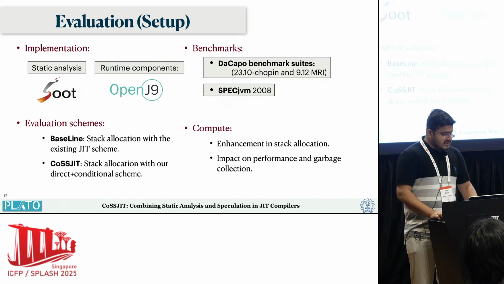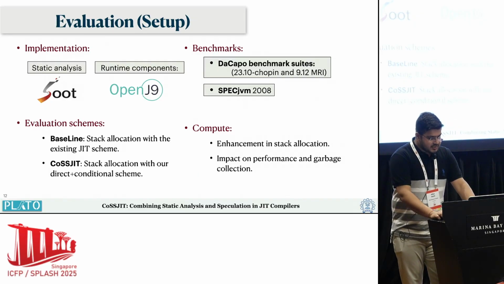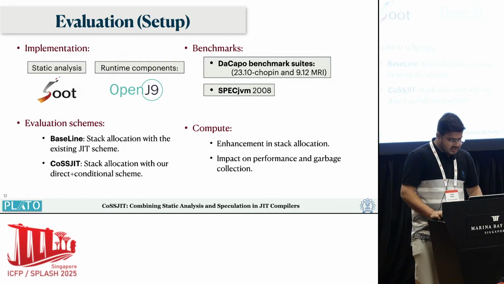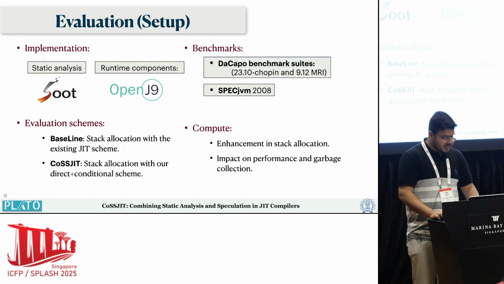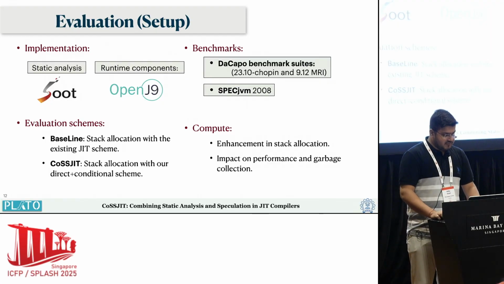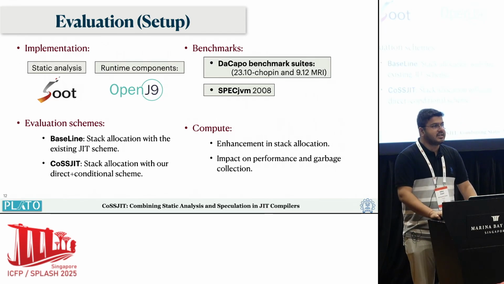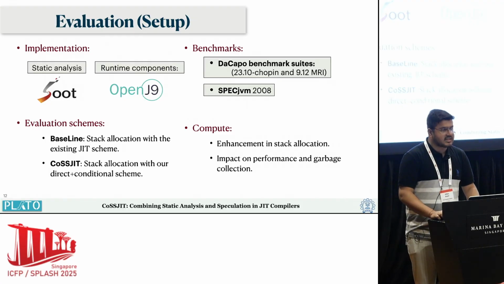For our implementation, the static analysis is done in the Soot framework, and the runtime component is present in OpenJ9 VM. We used benchmarks from newer as well as older DaCapo, and we also used SPECjvm benchmarks. We had two schemes: the baseline scheme, where we use the existing escape analysis present in the JIT compiler, and then the CoSSJIT approach, which uses both direct and conditional schemes.